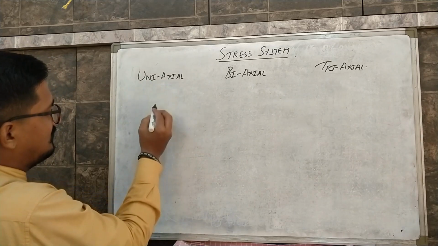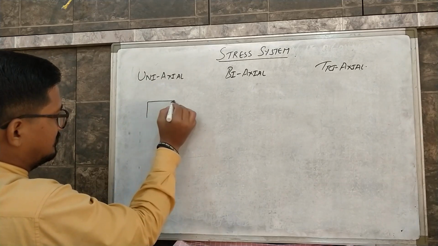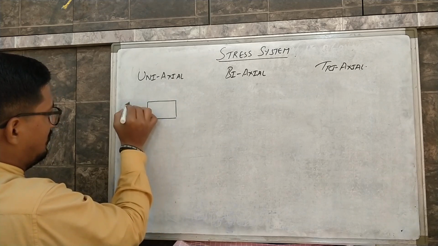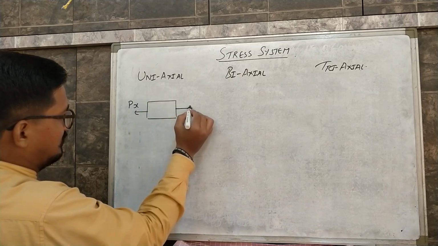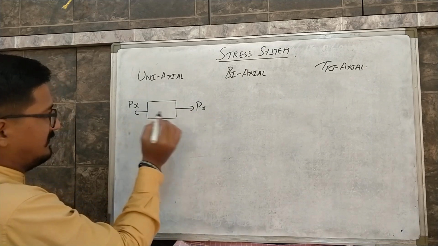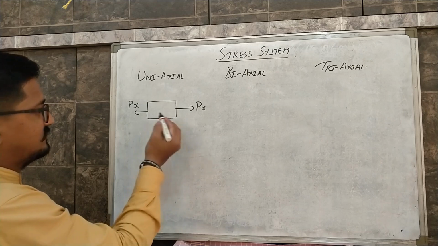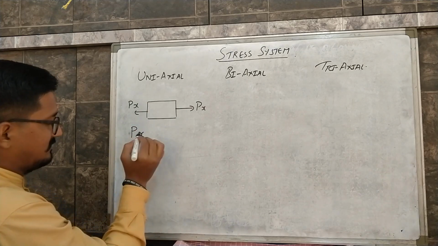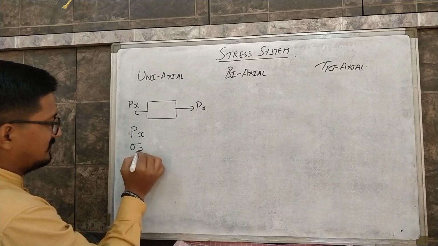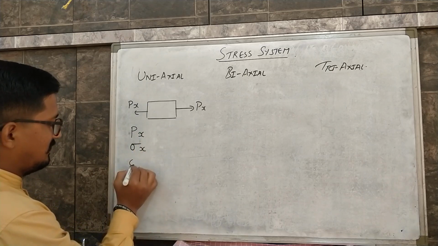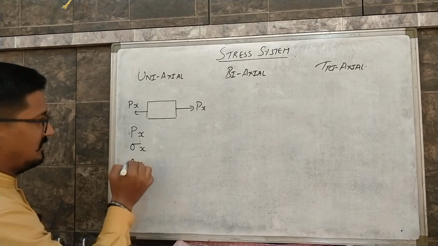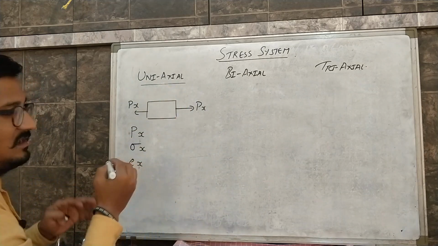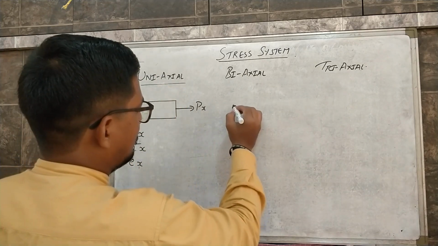Uni, as the name suggests, it is single directional. So when the load is applied on a body from a single direction, then this tends to produce stress in that direction. So when load is applied in the x direction, then corresponding stress will be produced in that direction, and the corresponding strain will be produced in the same direction. So this is all about uniaxial. Uniaxial is single directional. Coming to biaxial stress system.